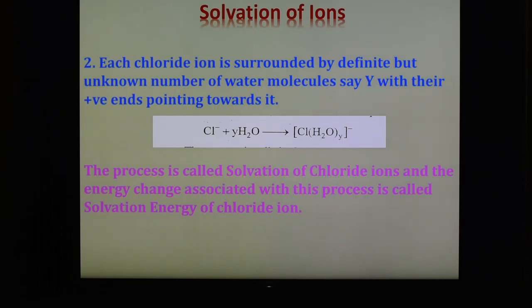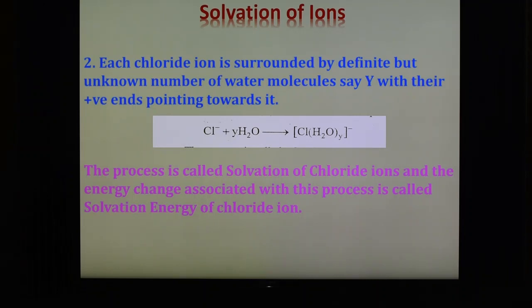This process is called solvation of chloride ion, and the energy change taking place during this process is known as the solvation energy of the chloride ion, which can also be represented by delta Hs for Cl minus. So these are the two processes.